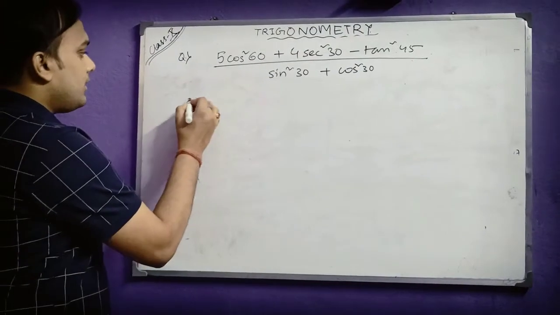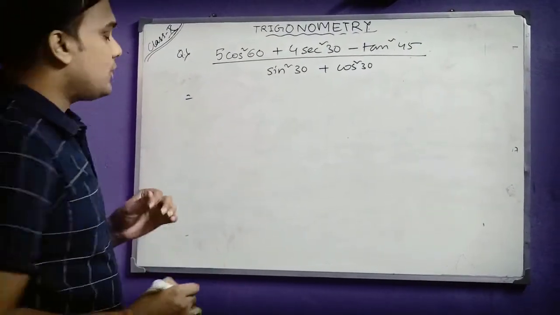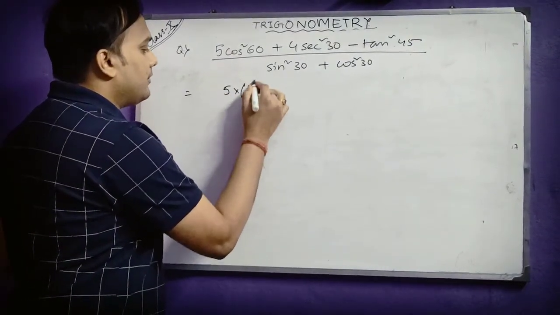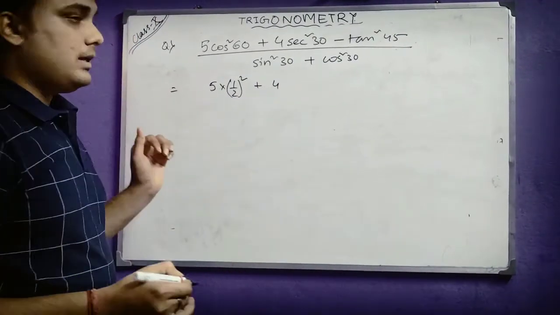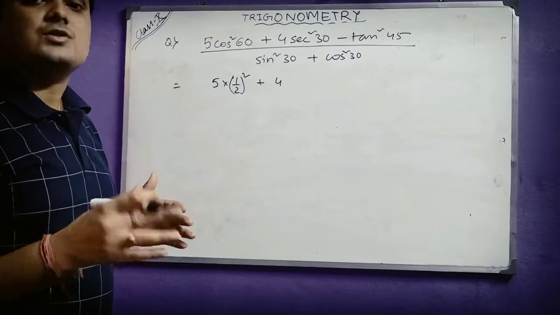If you remember, what was the value of cos 60? The value of cos 60 was 1 by 2. So it will be 5 cos square 60, which is 5 into 1 by 2 whole square. Okay. Next is 4 sec square 30. Now sec square 30 is the reciprocal of cos square 30, right?